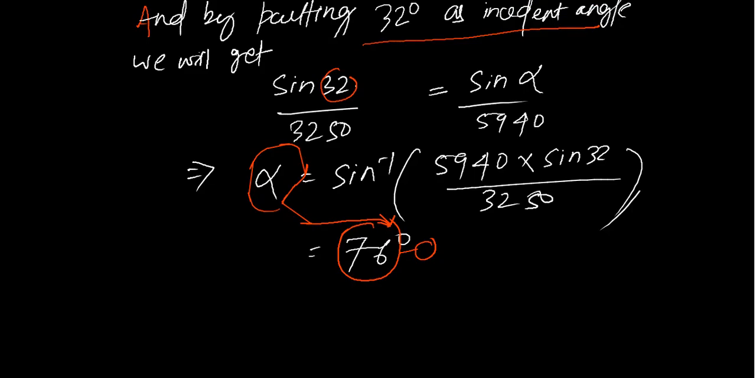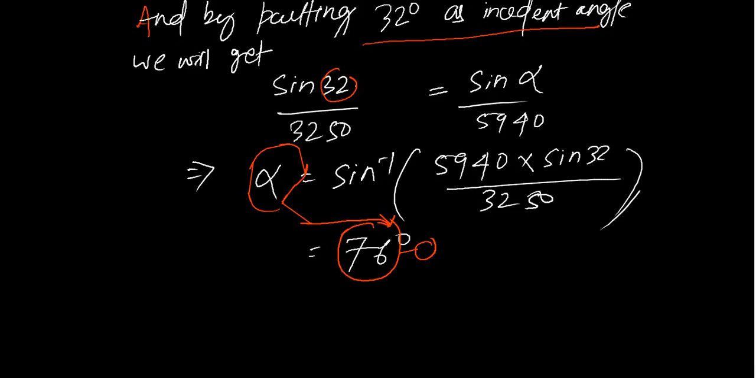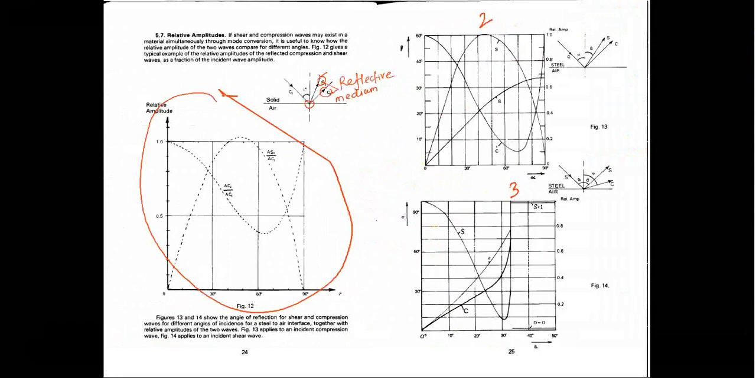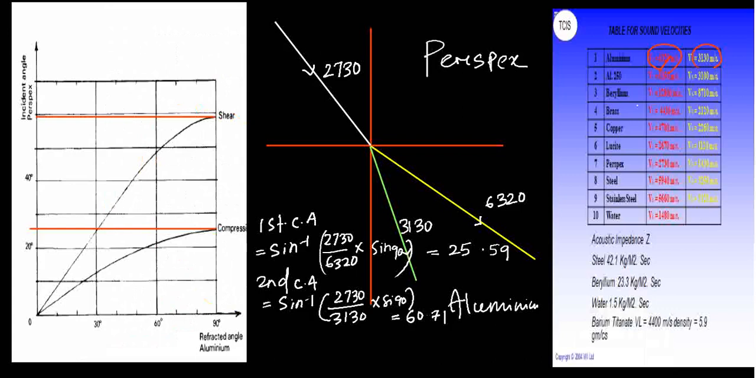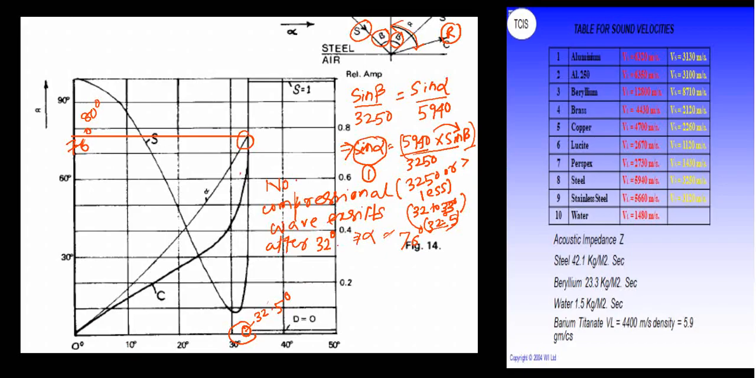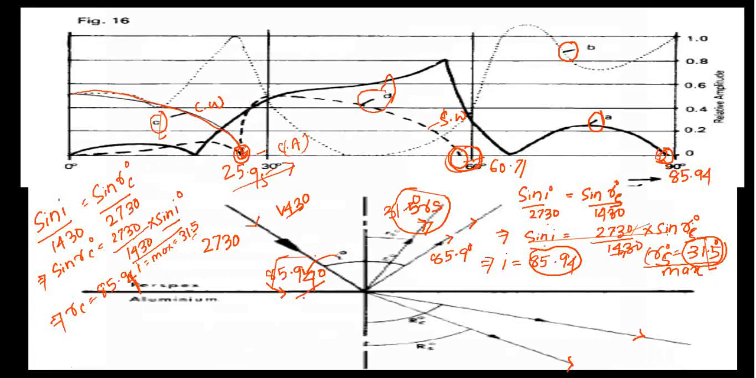Now the last figure is this. The last figure is Perspex and aluminium. As we know from Perspex and aluminium, the first critical angle is 25.59, the second critical angle is 60.71. This 25.59 and 60.71 will be showing in that figure here. These are the first critical angle and second critical angle.